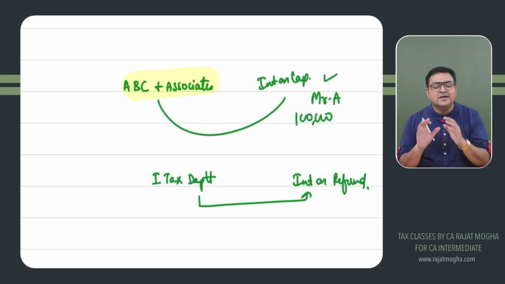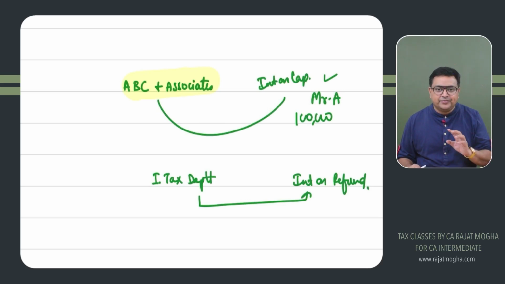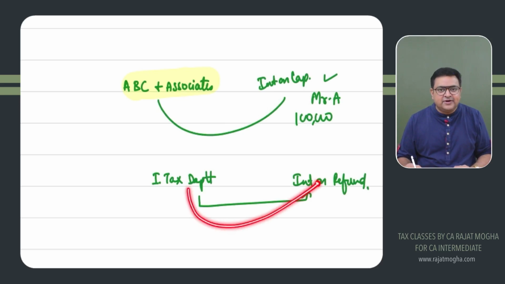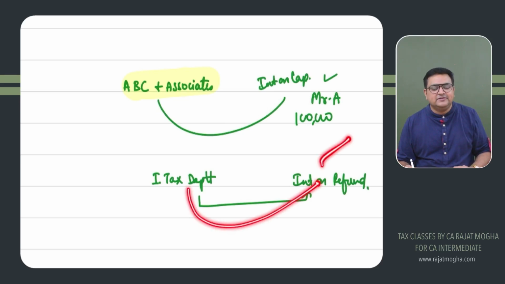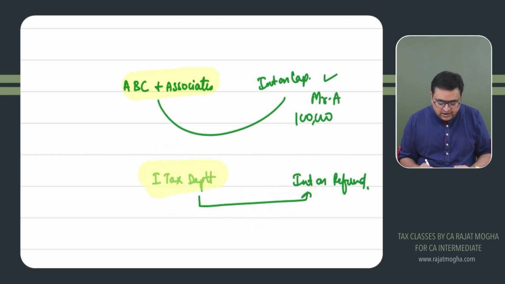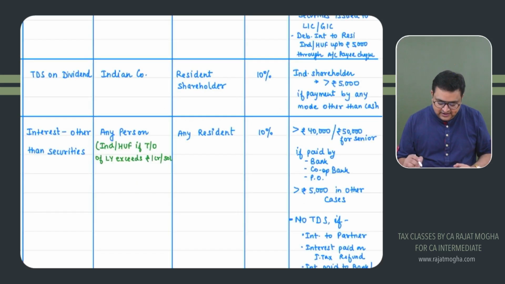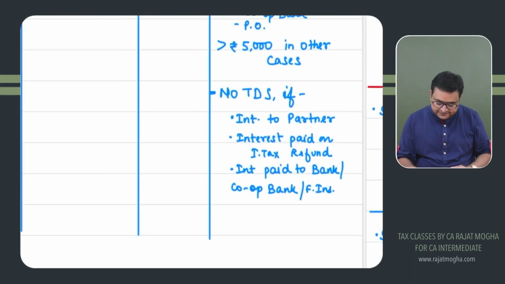Do you remember this? Income tax refund is not an income, but interest on income tax refund is income, right? So if the income tax department is giving interest on income tax refund, will the income tax department deduct TDS? The answer is still no. 194A specifically mentions that if you are getting interest on income tax refund, the income tax department will not deduct TDS.